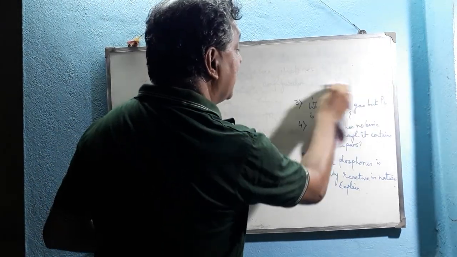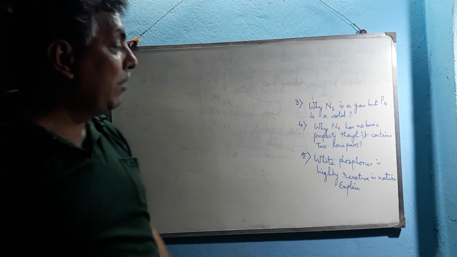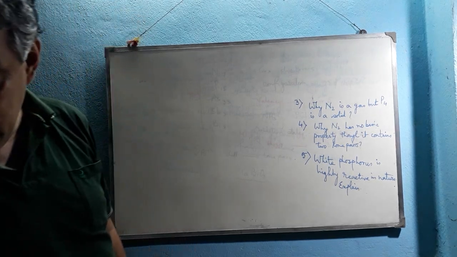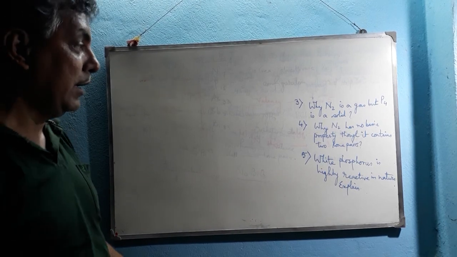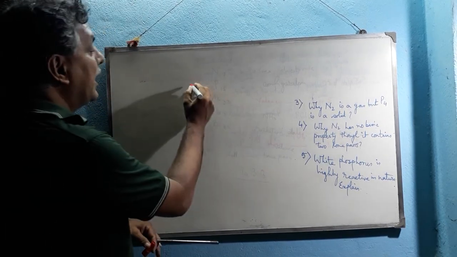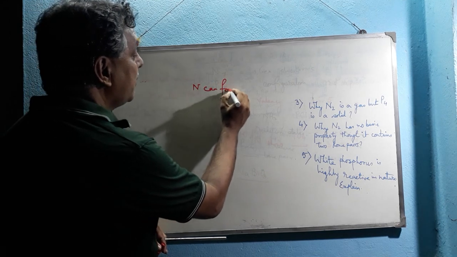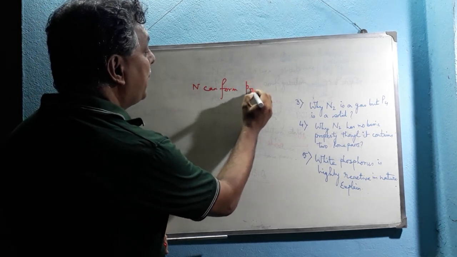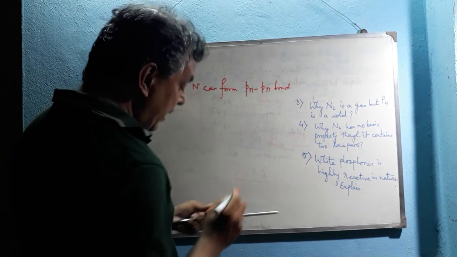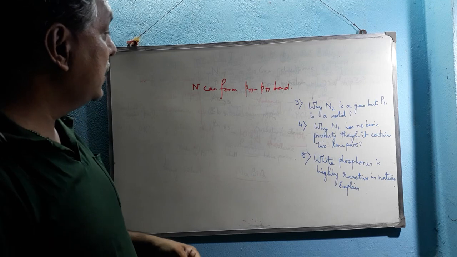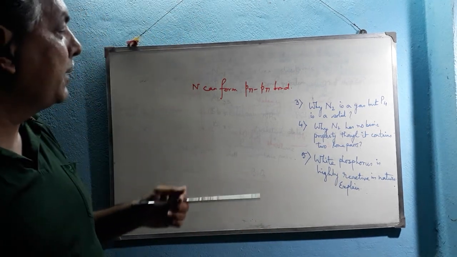Now the question number 3. Question number 3 is, why is nitrogen a gas but P4 a solid? We know that nitrogen is a gaseous substance but phosphorus is a solid, because nitrogen can form a p-pi bond. Why? Because nitrogen is a small sized atom, the topmost element of group 15.